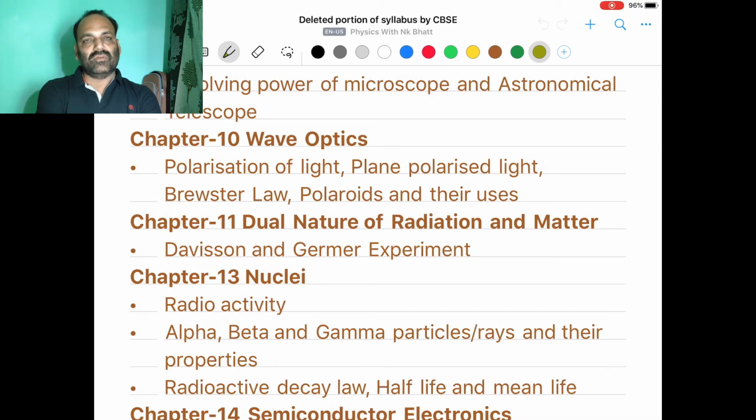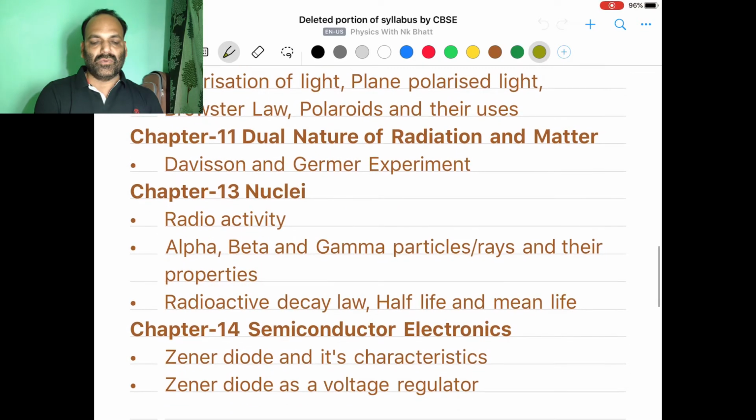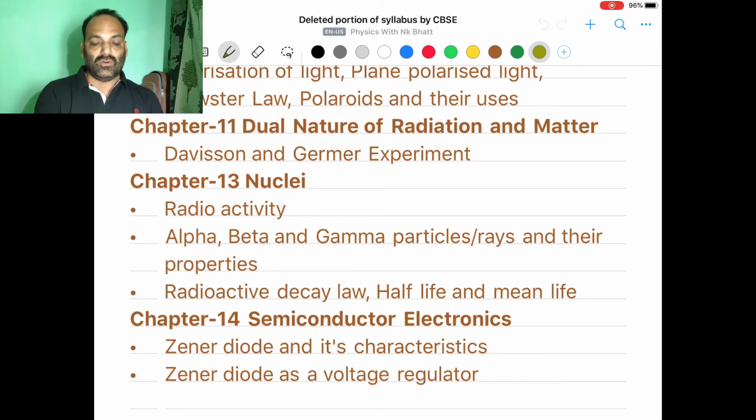Chapter number 12, there is no change, everything is as it is. Chapter number 12 is related to atoms, so we have to prepare everything related to atoms. Chapter 13, nuclei. A lot of changes are made here also.